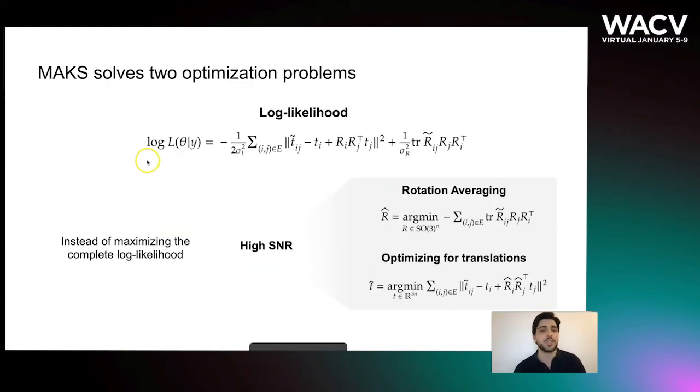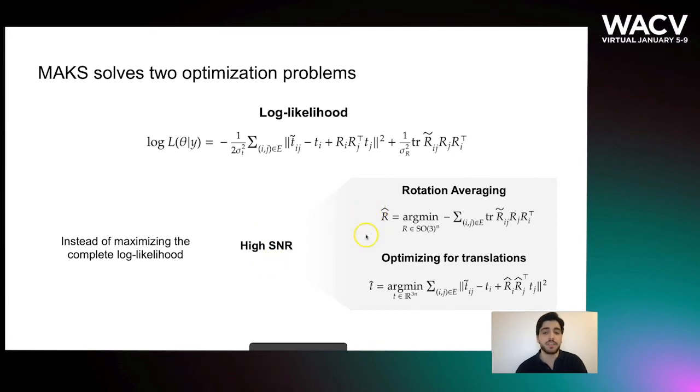Well, like I said, PGO attempts to maximize a certain objective function. In our case, we derive this log likelihood function assuming a specific generative noise model. Now, unlike common PGO solvers, instead of attempting to maximize this function as a whole, we will split the optimization task in two. And this is possible, as we demonstrate in the paper, if there is a high signal-to-noise ratio.